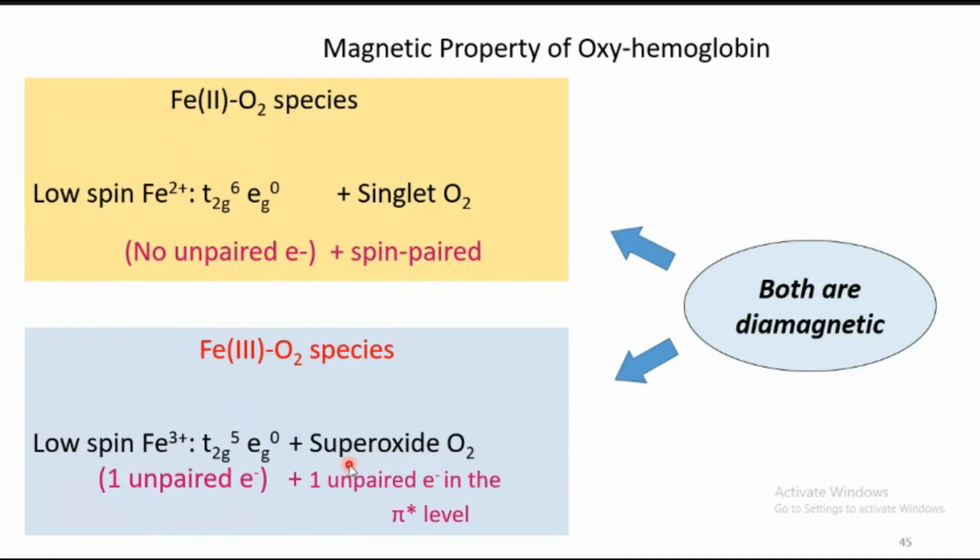How to give the explanation? There are two models proposed. One model in which the iron is in the low spin state, in the +2 oxidation state. This is the crystal field configuration t2g6 eg0. There is no unpaired electron. So upon O2 binding, in addition to the spin state change in the iron center, there is also a spin flipping in the molecular oxygen. Molecular oxygen is already triplet, and it will become singlet oxygen.